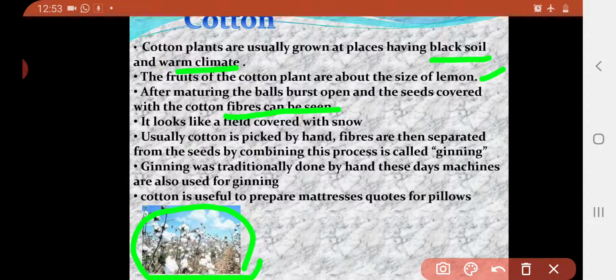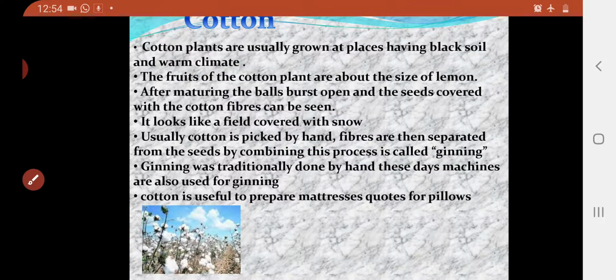Then next, how do we take out the cotton? We can pick it by hand, and nowadays we are also using machines to take out the cotton. When the cotton plants have grown properly, the process of removing the cotton from the plant is called ginning. Ginning is done by hands as well as machines. Cotton is useful in preparing mattresses as well as pillows.